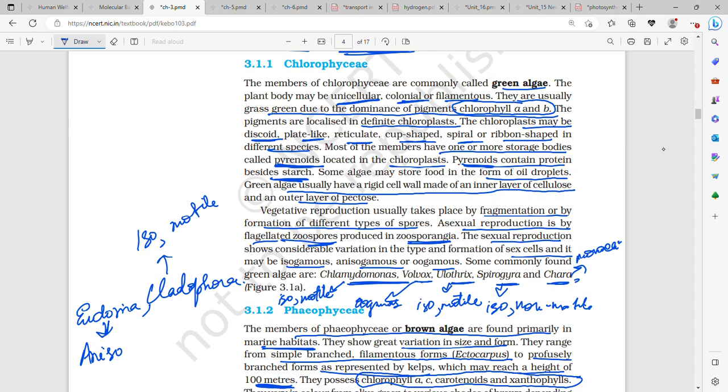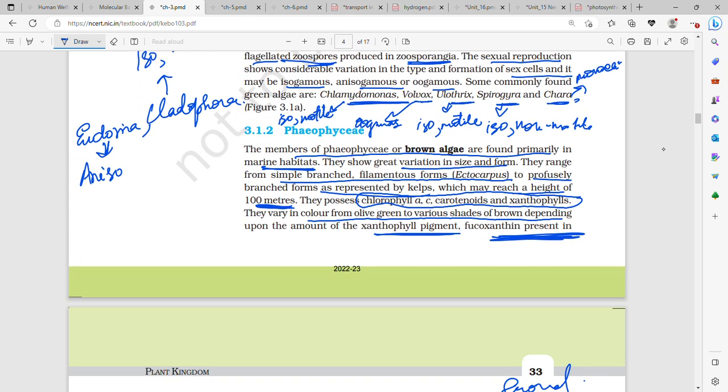Then non-motile isogamous, only one, that is Spirogyra. Then anisogamous is Eudorina, and oogamous is Volvox. And Chara is monoecious.